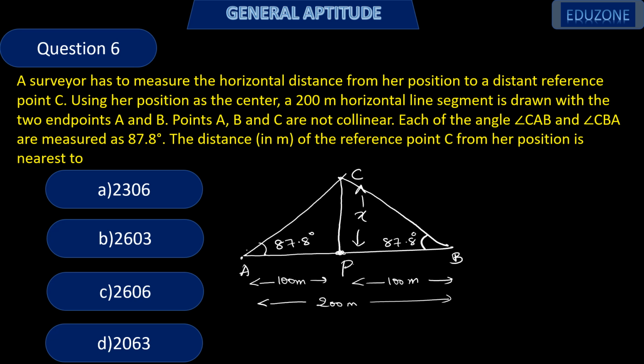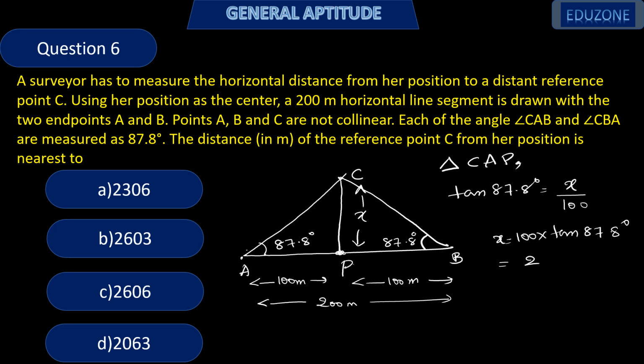Now we'll find distance X. Consider triangle CAP. What is tan of 87.8 degrees? That is opposite side by adjacent side, X by 100, or X equals 100 into tan 87.8 degrees, which is equal to 2603 meters. So option B is the correct answer.